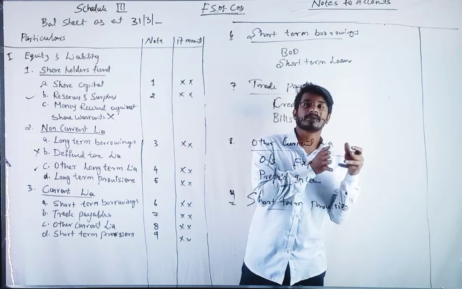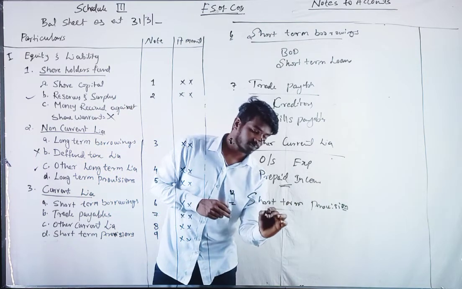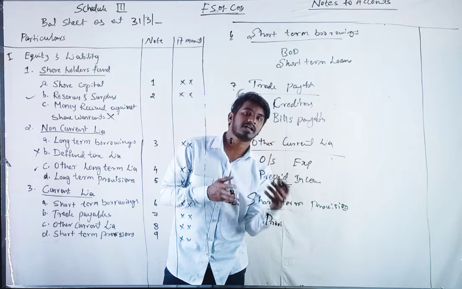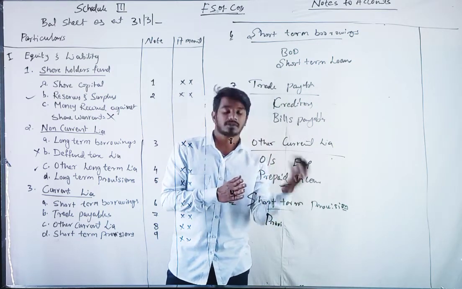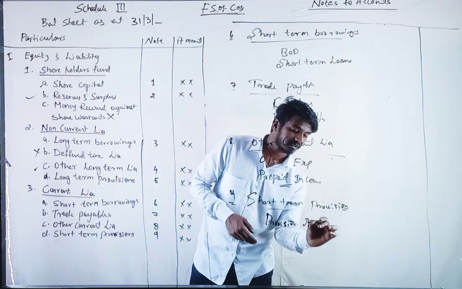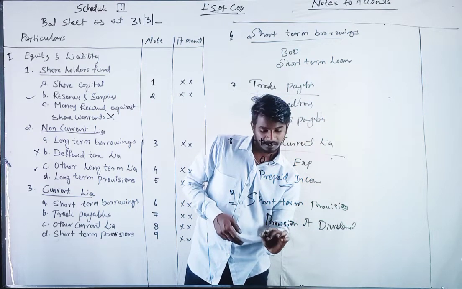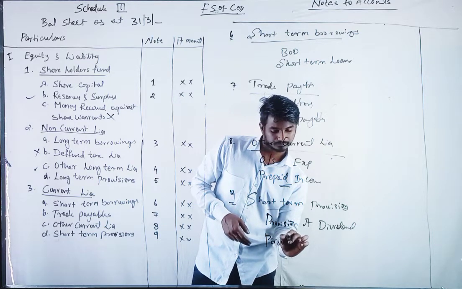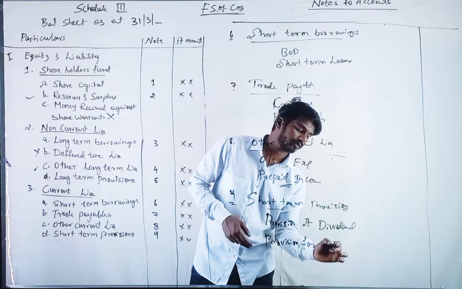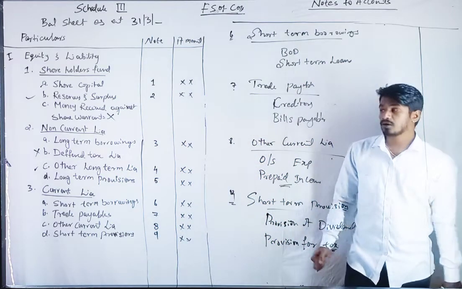The company will keep some amount aside from the profit as provision for dividend, which they will use for the payment of dividend or for the payment of tax. They will create a provision account, provision for dividend and provision for tax. Yes, the liability is over, you can take it down.